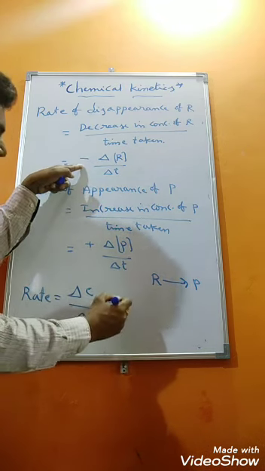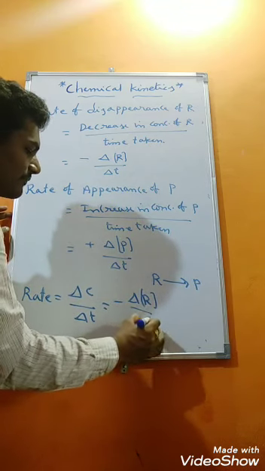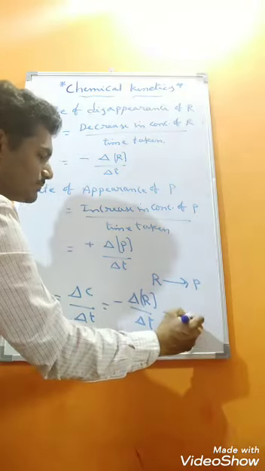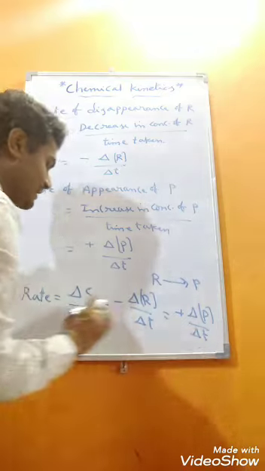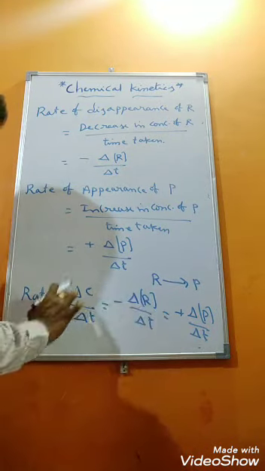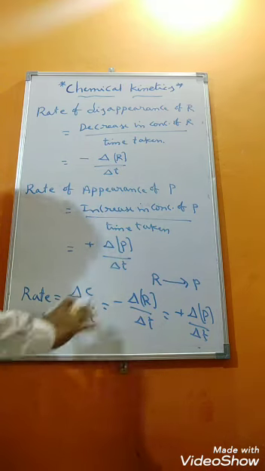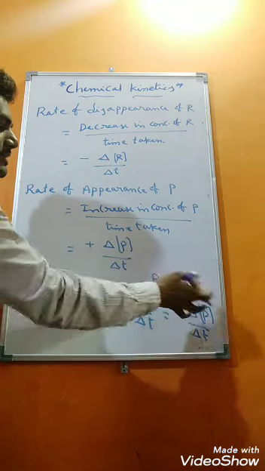Already we have seen, minus delta R divided by delta T. With respect to product, already we have seen, plus delta P divided by delta T. You can write either with respect to R or with respect to P. Any one you can write.